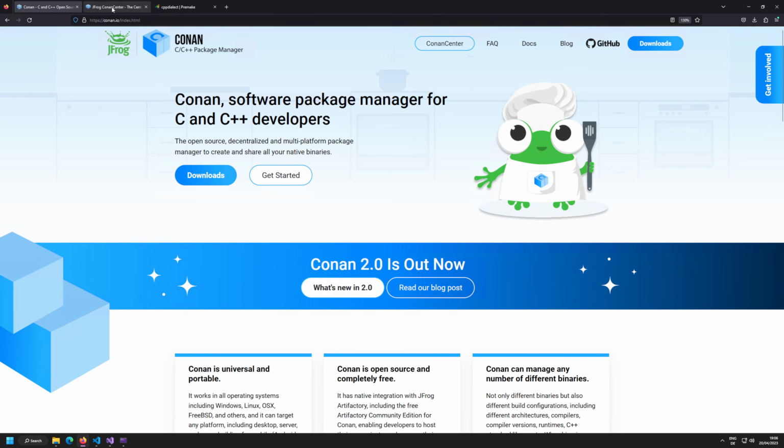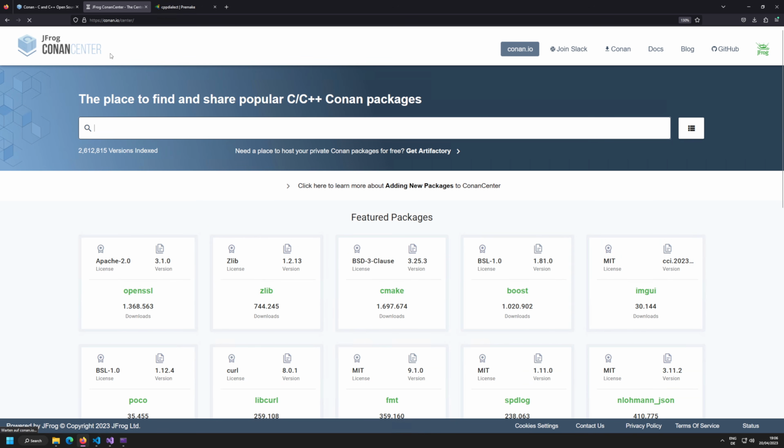You can do this by clicking on Conan Center. If you go to the Conan Center, you're going to find 2 million different versions of libraries. It's, of course, not 2 million libraries. It's versions. A version is kind of like a pre-compiled version with an operating system, compiler version, architecture and target. So for example, Windows, Visual Studio 2022, 64-bit release. And this is basically counting as a version. But you can see it's quite a remarkable number.